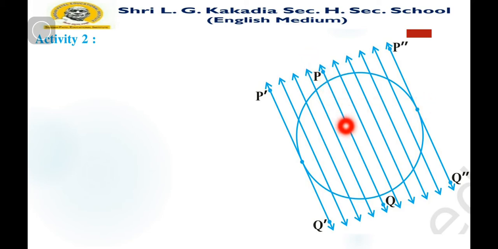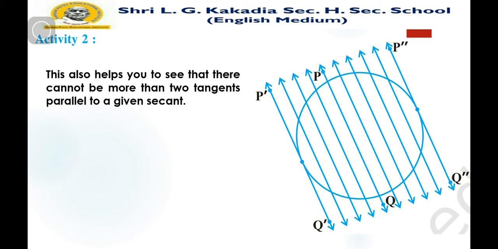So we can see that there are only two tangents parallel to a given secant, as you can see in the figure. Let us conclude that there cannot be more than two tangents parallel to a given secant. So we can say that there are only two tangents parallel to a given secant.